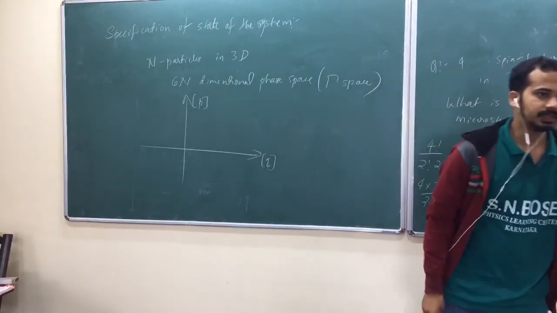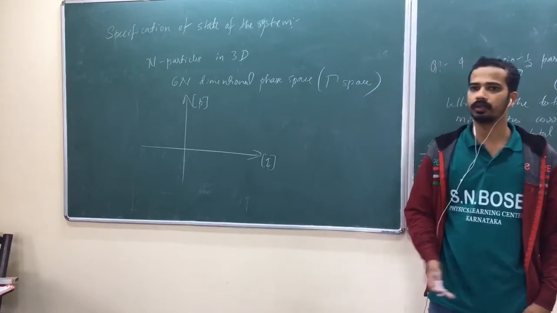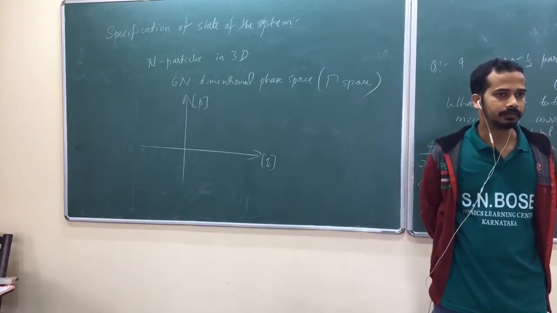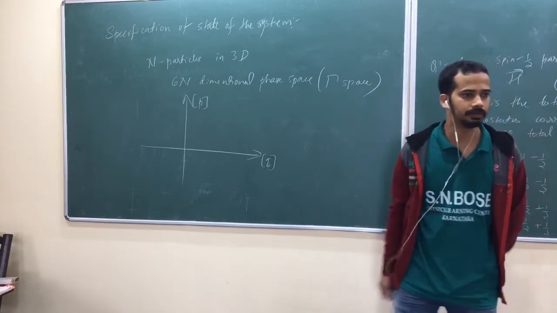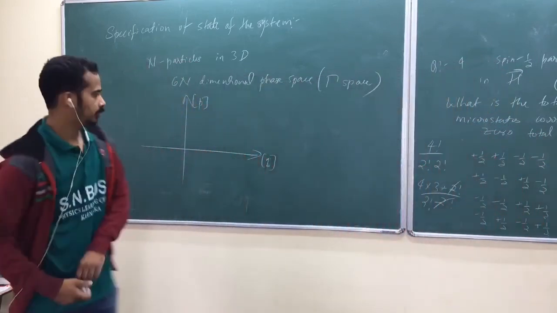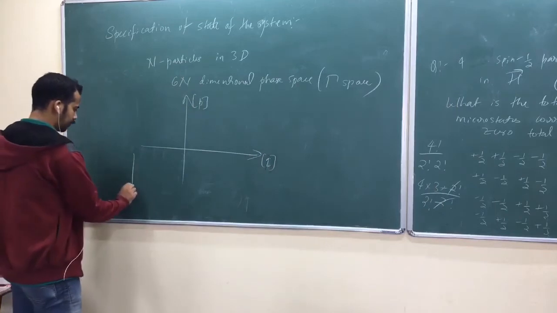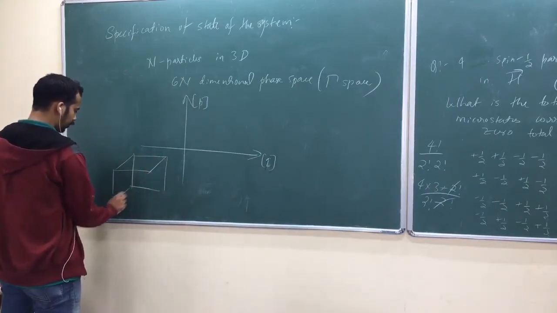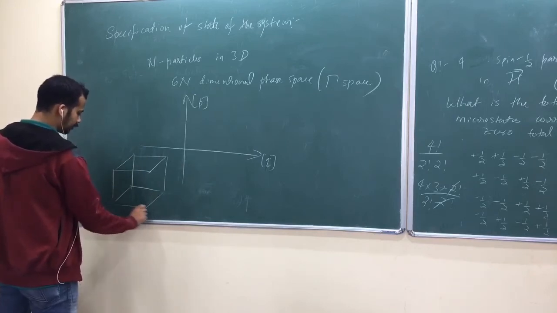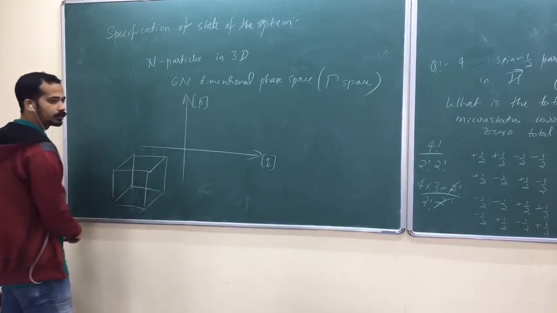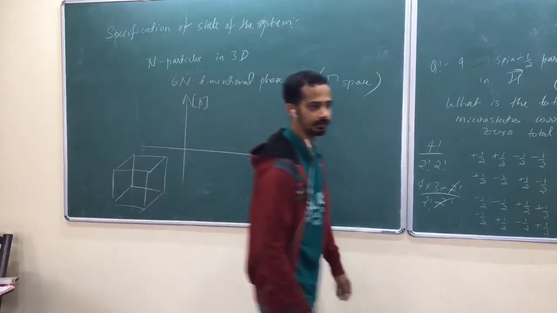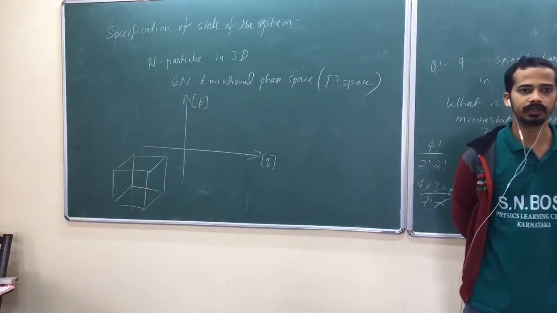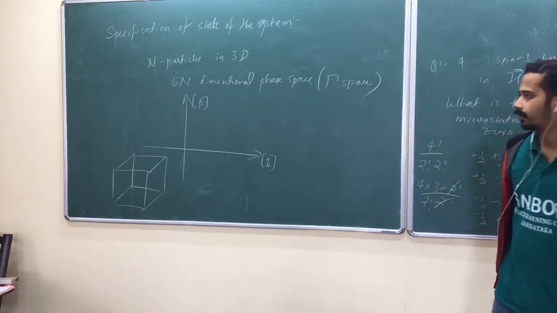The best example is N particles. Suppose Avogadro number of particles in one chamber, in a cubical chamber. Those particles are gas molecules. Suppose oxygen molecules, each and every one. N oxygen molecules in a closed cubical chamber.